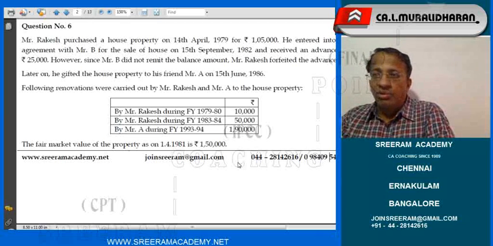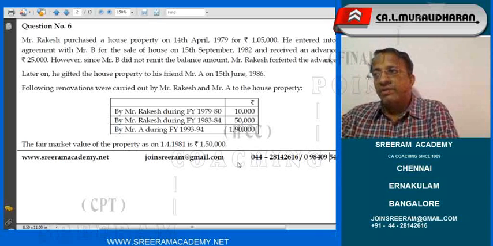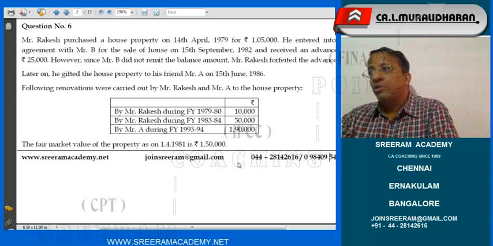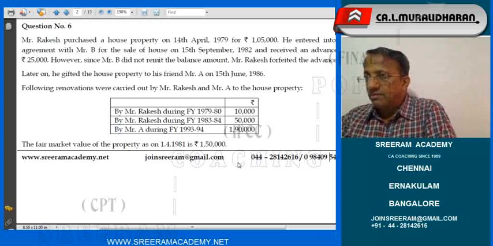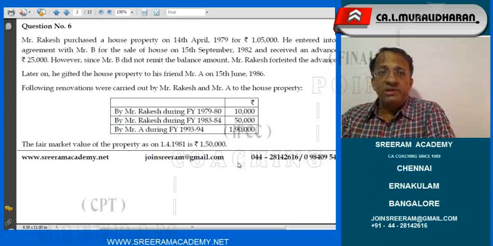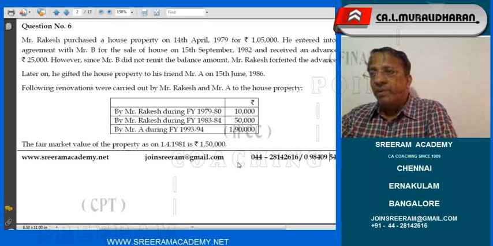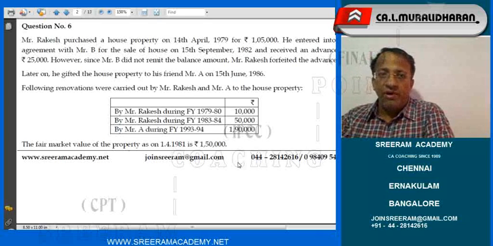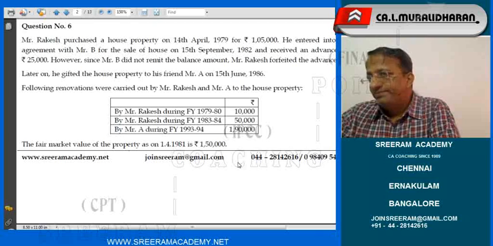Now we need to know the status of the forfeited money retained by Mr. Rakesh. Whether that amount of ₹25,000, which we are expected to deduct from the cost, should be applied here? The answer to that question is in the negative. Please understand, the gifted property which has some amount of attachment in the form of forfeited money will not come to the hands of the new owner.